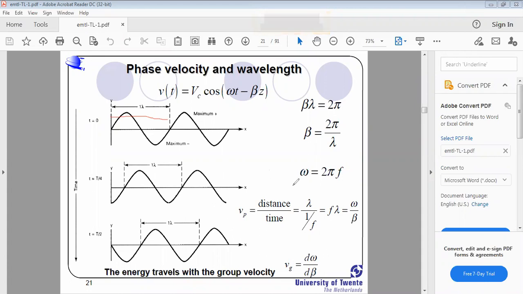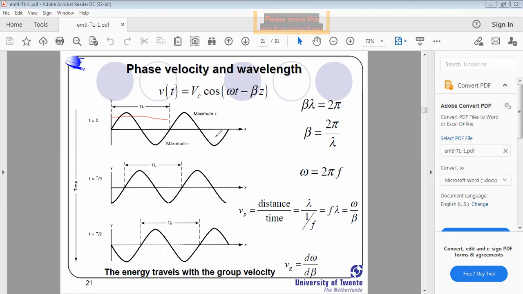So lambda f is nothing but the phase velocity. When we replace 2 pi with omega by f and simplify, we get an alternate form, which is omega by beta. Did you get it?